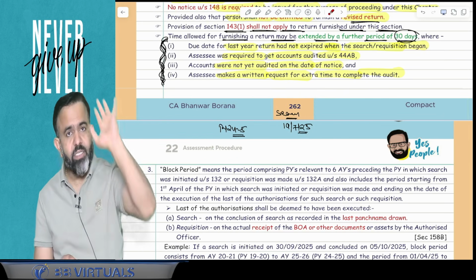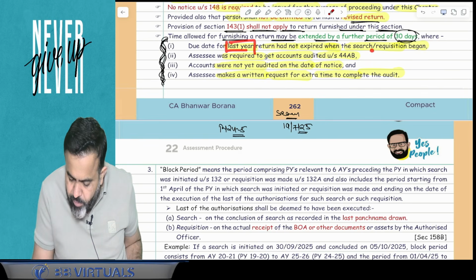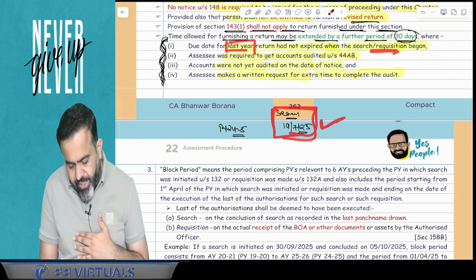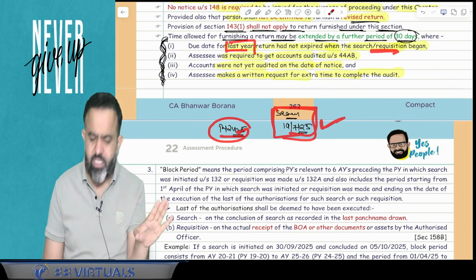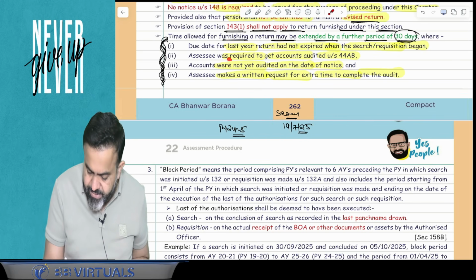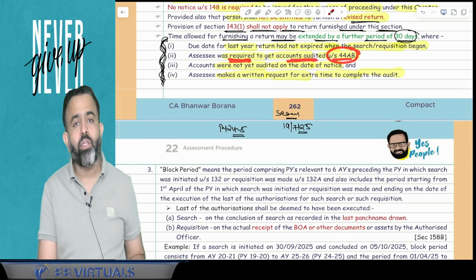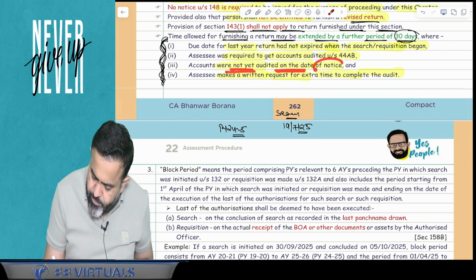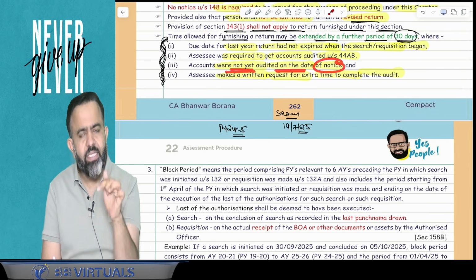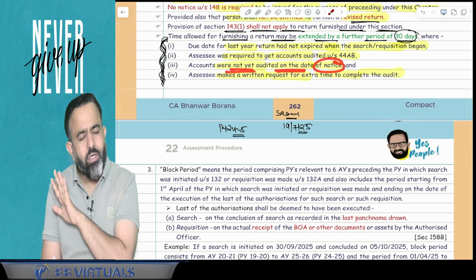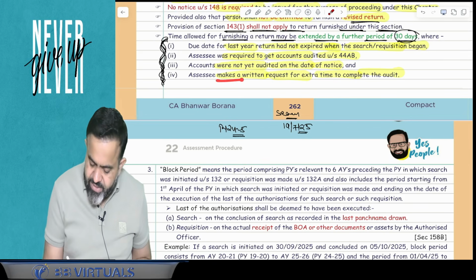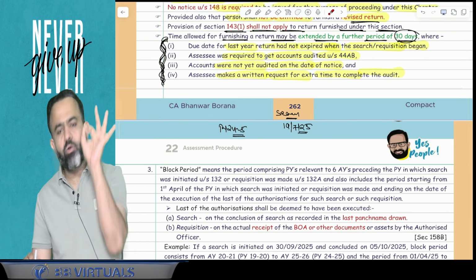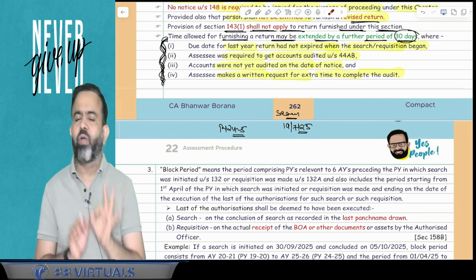So here are the four conditions. First, the last year's due date has not expired on the date of the search. The search started on 19 July 2025, and on this date the last year's return filing due date is not expired. Second, the assessee was required to get accounts audited under section 44AB; tax audit is applicable. Third, the accounts were not yet audited on the date of the notice, when the department issues you the notice to file the return of the block period. And last, the assessee makes a written request for extra time to complete the audit. In this case, the AO may allow you a further period of 30 days to file the return.